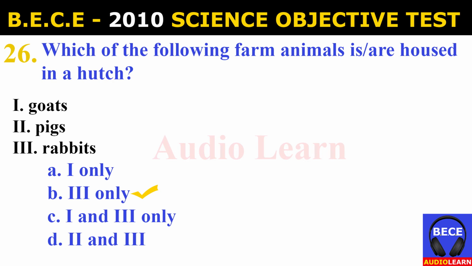Number 26. Which of the following farm animals is or are housed in a hutch? I. Goat, II. Pigs, III. Rabbit. And the possible answers are A. I only, B. III only, C. I and II only, D. I and III. And the answer is B. III only, which means rabbit is housed in a hutch.